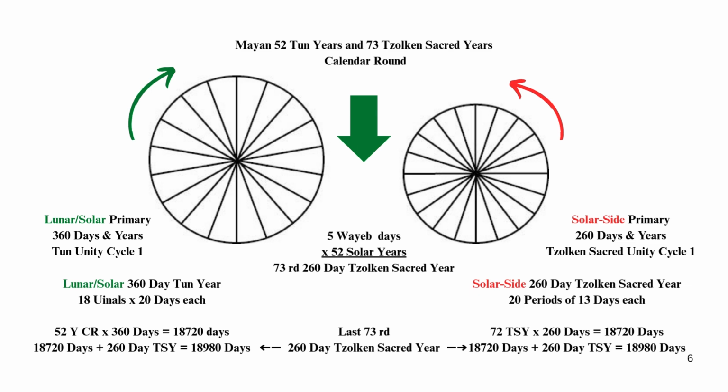Solar side 260-day Tzolk'in sacred year: 20 periods of 13 days each. 72 Tzolk'in sacred years times 260 days equals 18,720 days. 18,720 days plus 260-day Tzolk'in sacred year equals 18,980 days.